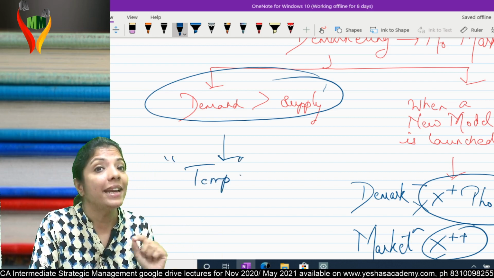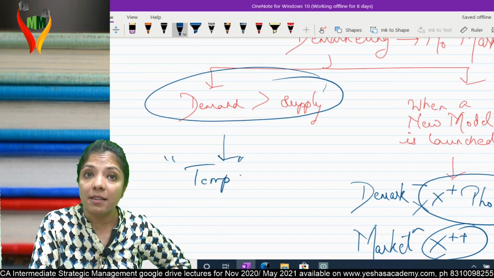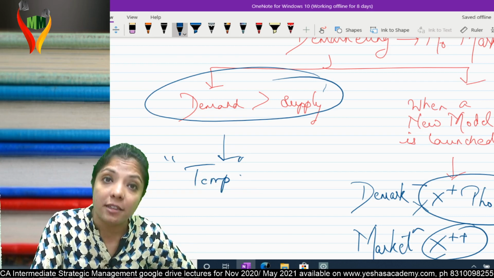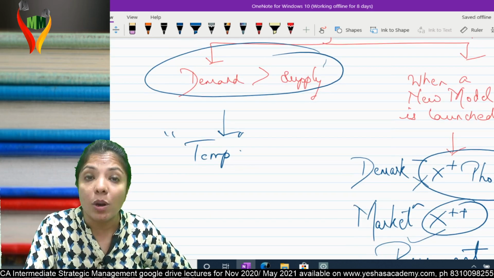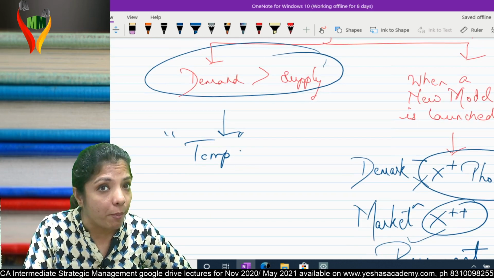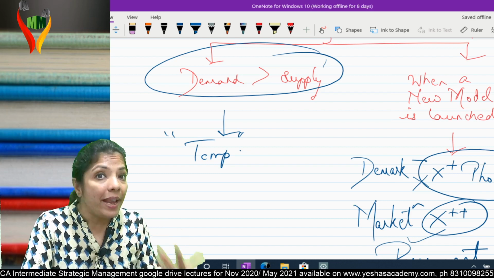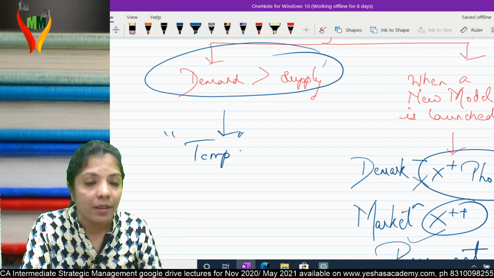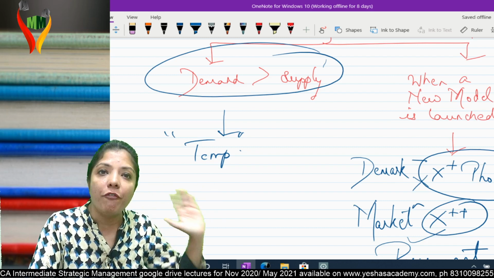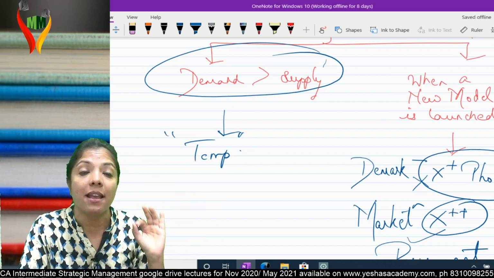It is temporary demarketing. Demand is greater than supply and I am unable to meet the demand. What will happen? This will create a negative picture for me. So rather than showing the ads and increasing the demand, better stop giving ads for some time. Go for production, make your finished goods ready, and then start marketing again.